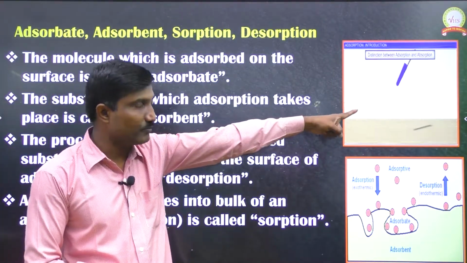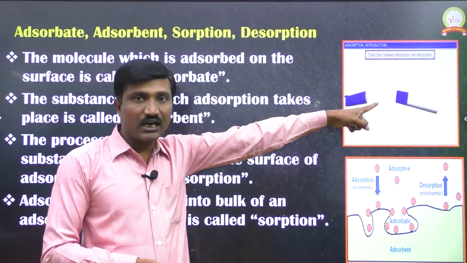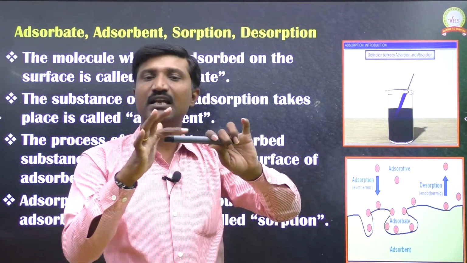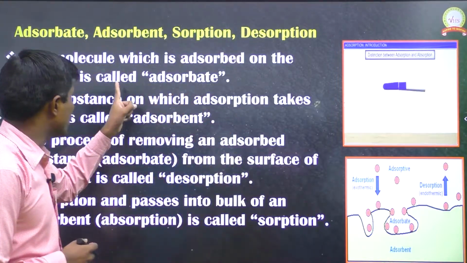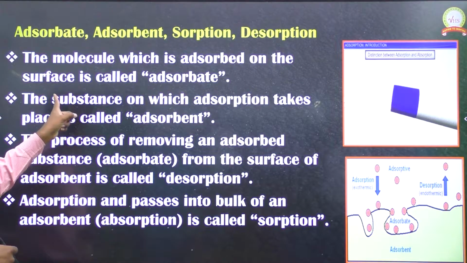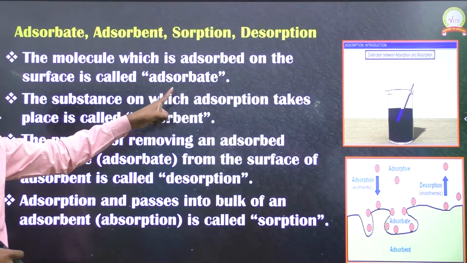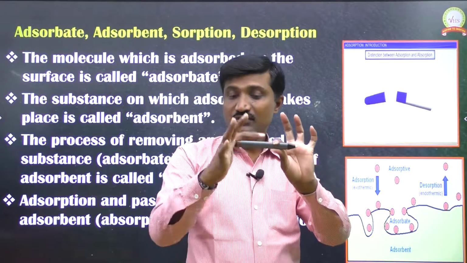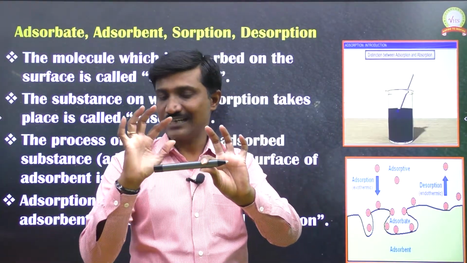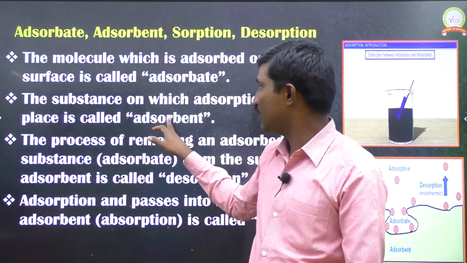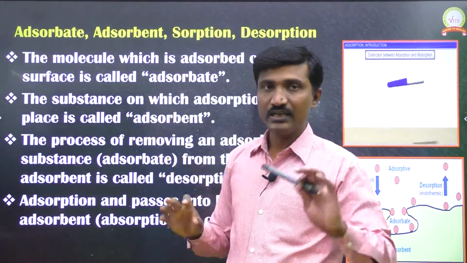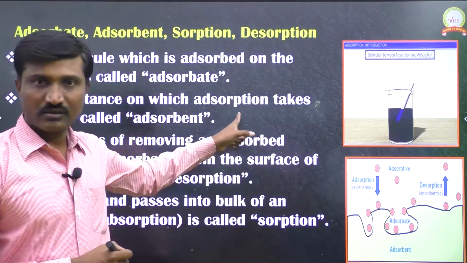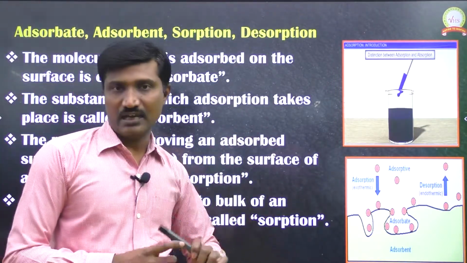So in this example, chalk paste is the adsorbent and ink particles are the adsorbate molecules.